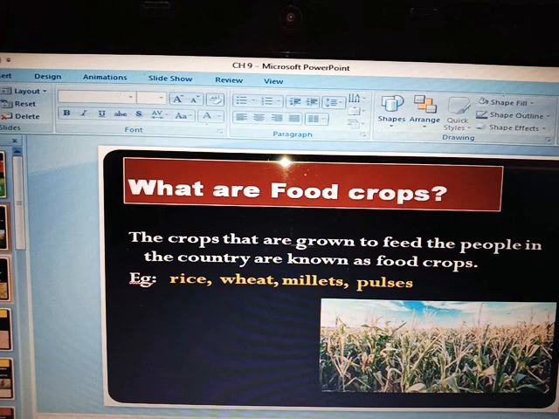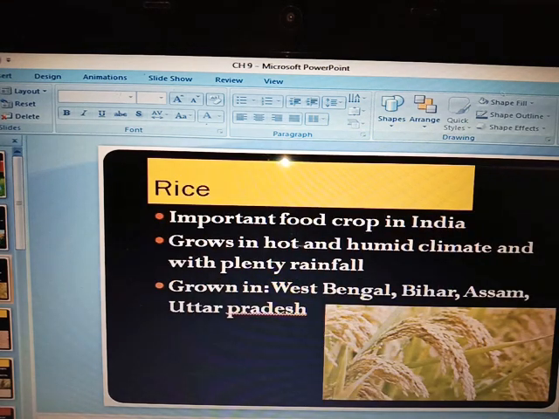The first one is rice. You are consuming rice every day. Every day we are eating rice, isn't it? You can see here the rice crop, it looks like this. When the plant has grown up, the rice grains are taken out by the farmers and then they sell them in the market. Rice is an important food crop which is circulated in our country.